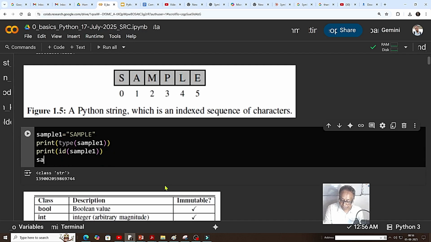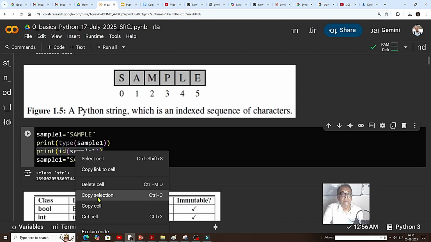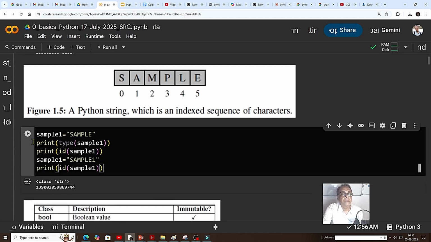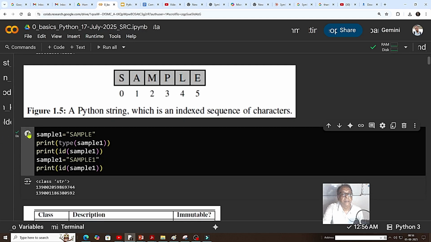Say sample 1 and say sample 1, and I can print the ID again. Copy, selection, paste it. See it here. This is changed.